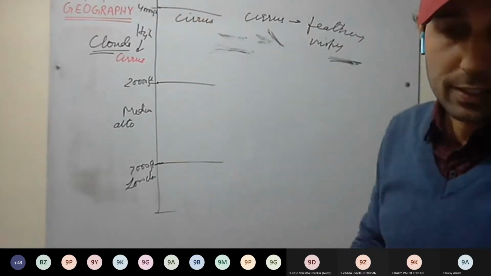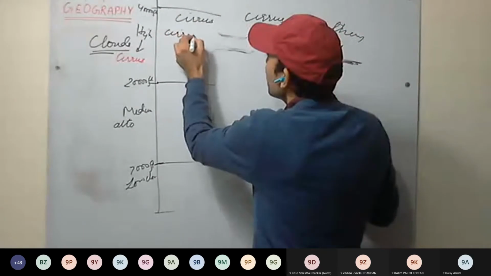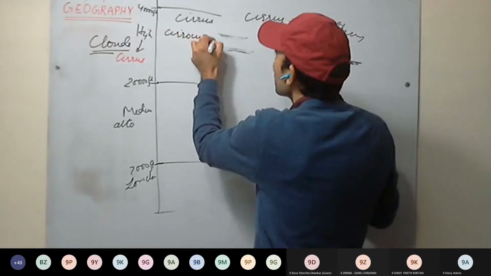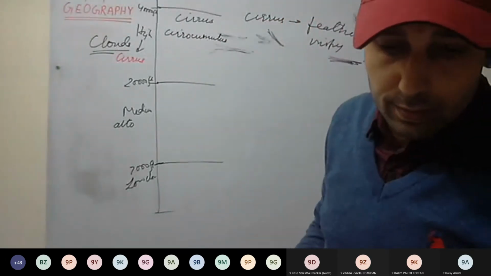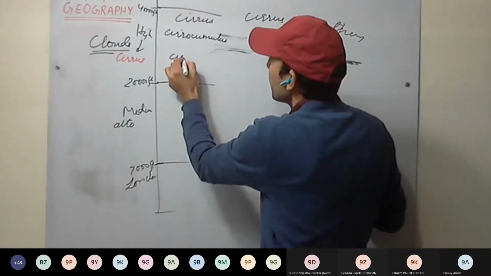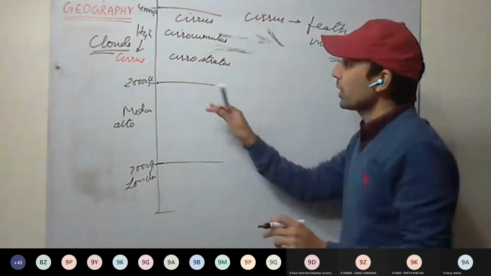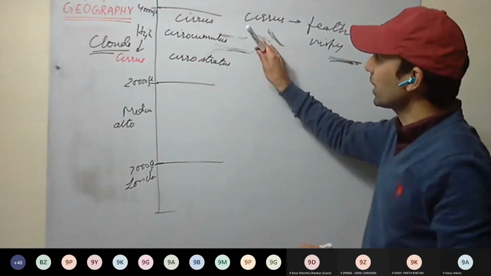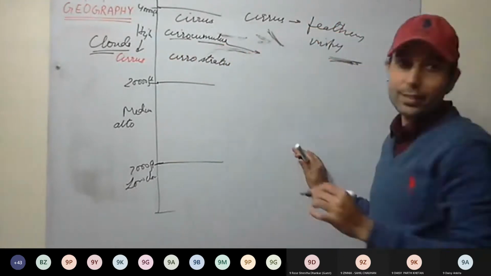Okay, so next is cirrocumulus, and cirrostratus. So in high clouds, we have the cirrus, which is a feather-like structure. Now, cirrocumulus. What do you mean by cumulus?